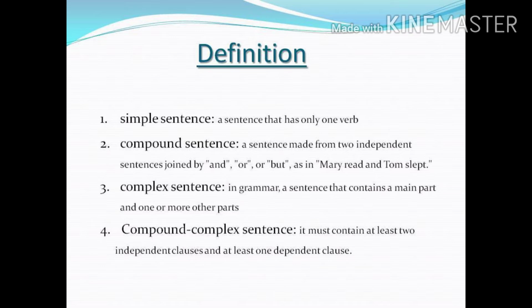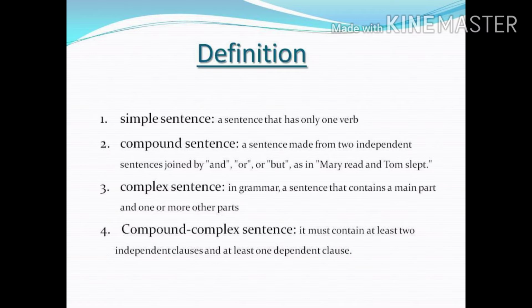I'm telling you the structure of the simple sentence: subject, verb, or object, with or without phrase, complement. If you are using them, then it's okay. You can use it in many ways to make simple sentences. Or if you say "I know," I is a subject, know is a verb, it is a full independent clause.